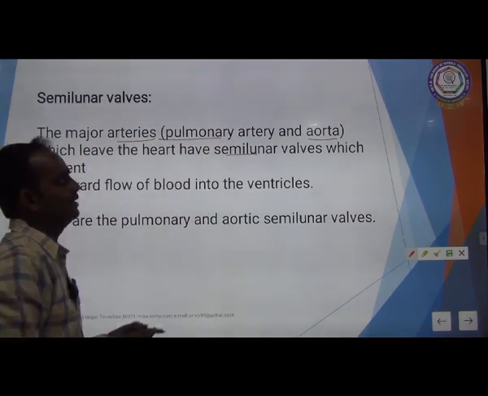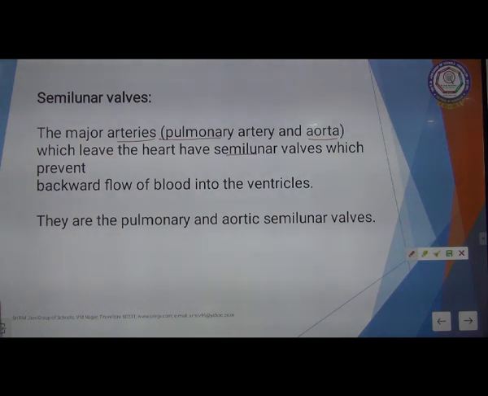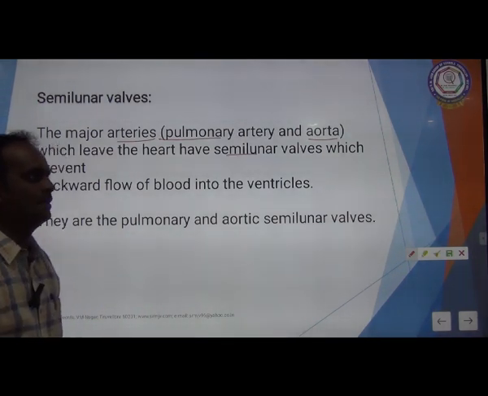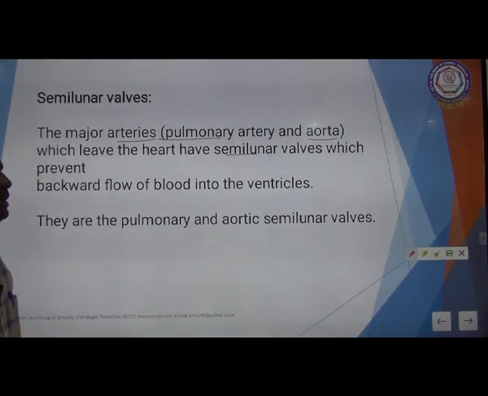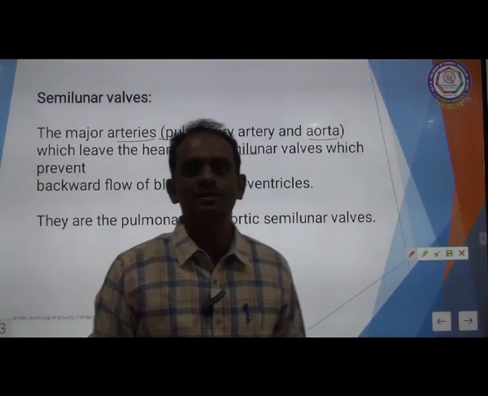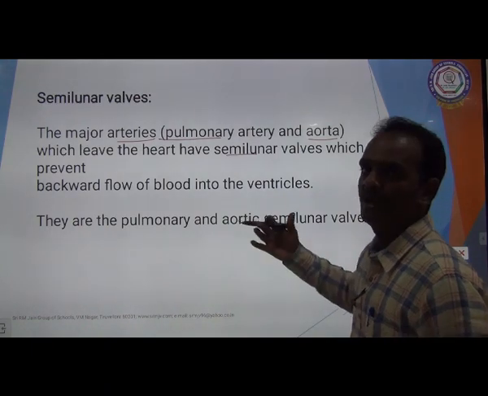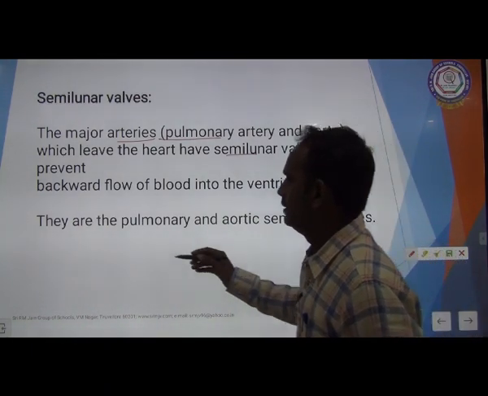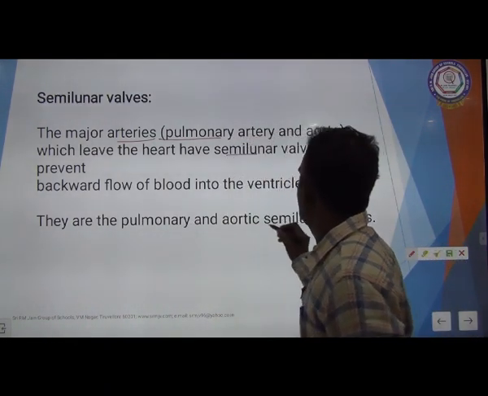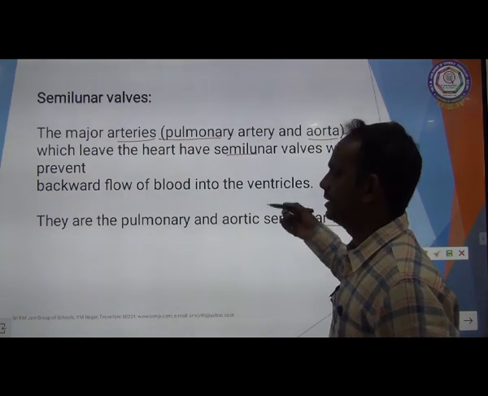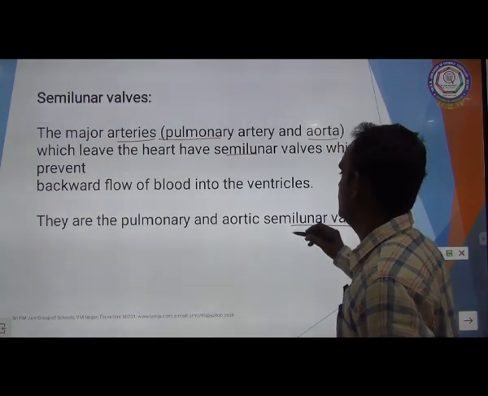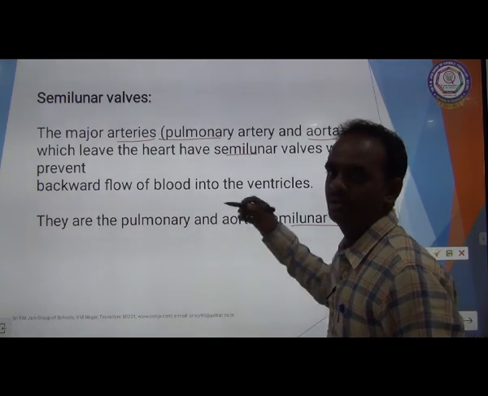Pulmonary artery and aorta, which leave the heart at greater pressure. The valve present there is called the semilunar valve. It prevents the backflow of blood. They are the pulmonary and aortic semilunar valves, present in the pulmonary as well as the aortic blood vessels.